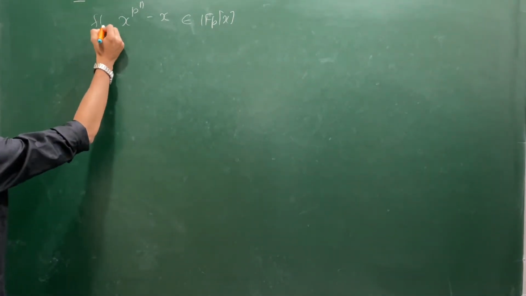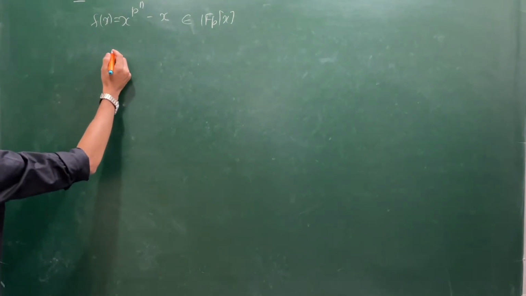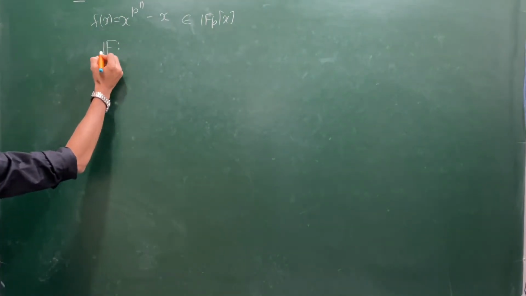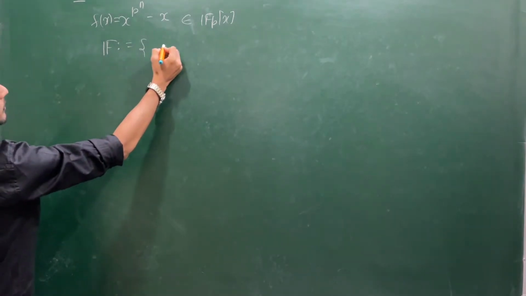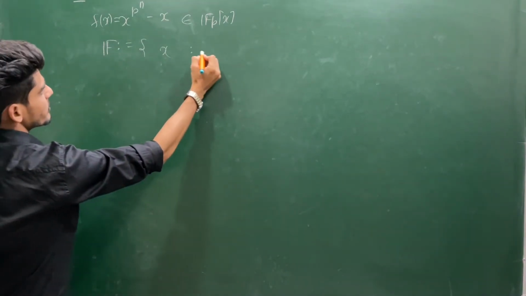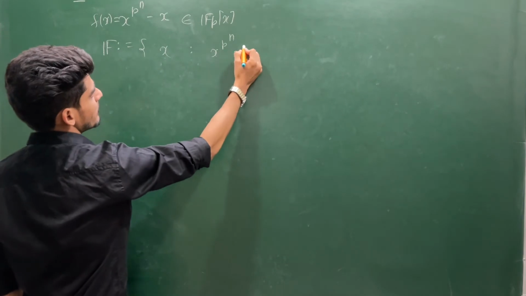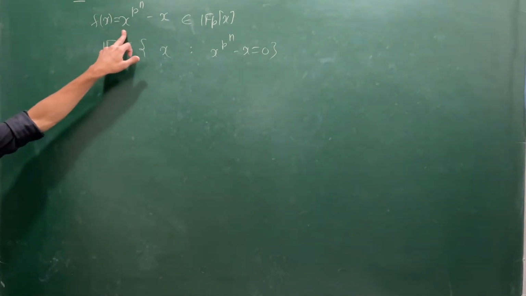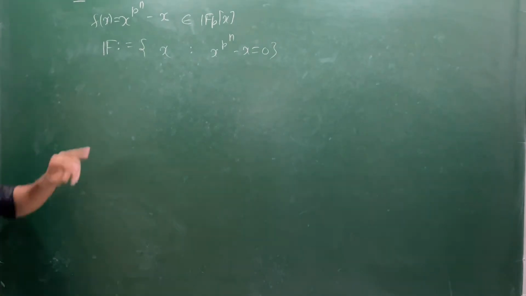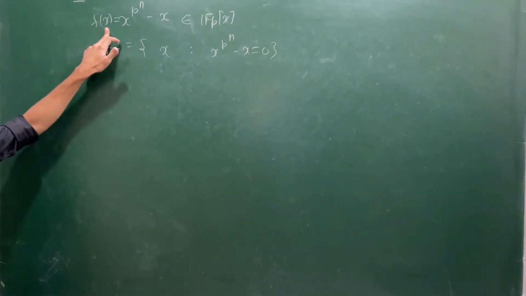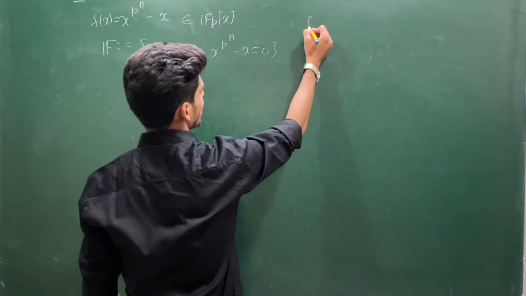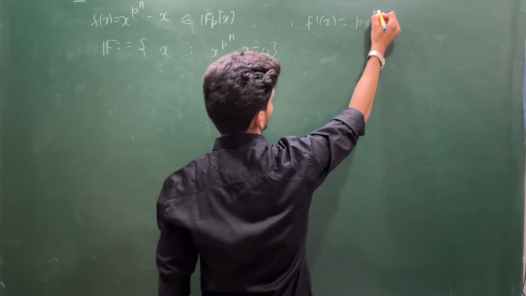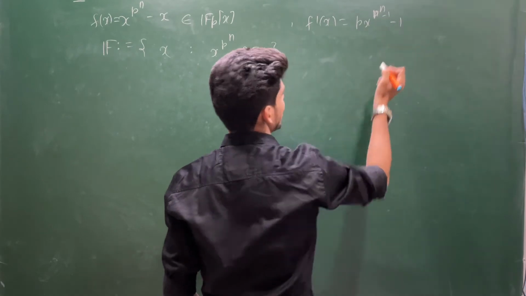Let me call this polynomial p(x). Suppose I make another structure F, or say this F, of all x such that x to the power p^n minus x equals 0. That means I am collecting all the roots of this polynomial. This polynomial is clearly a separable polynomial, because if you see the derivative of this, you will have p x power p power n minus 1, minus 1.